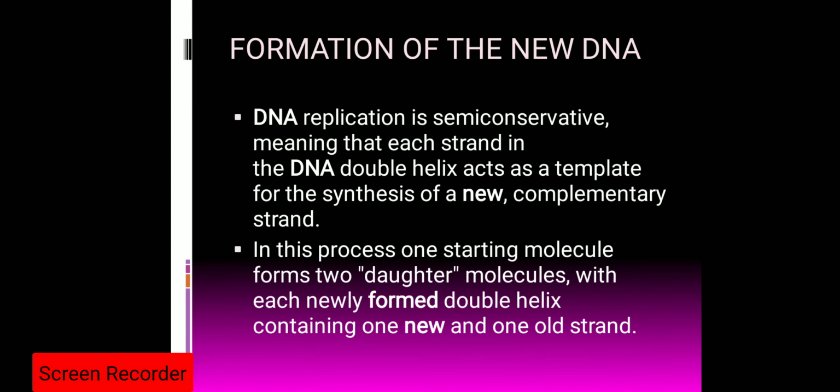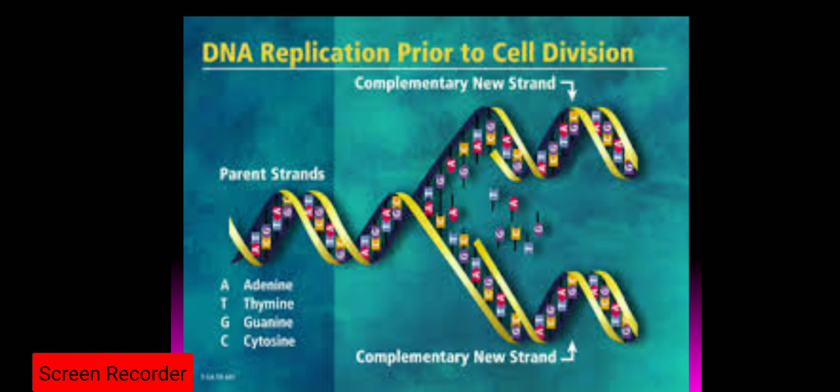So let's see. DNA replication is semi-conservative, meaning that each strand in the DNA double helix acts as a template for the synthesis of the new complementary strand. This acts as a template for the synthesis of the new complementary strand around it. So this is also acting as a template for the new complementary strand to be formed around it.